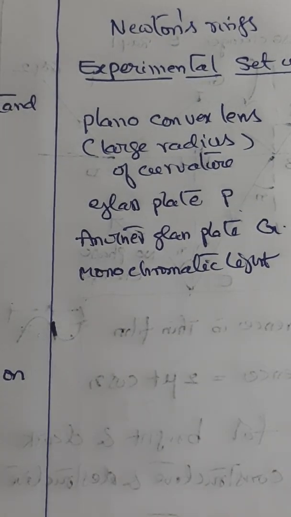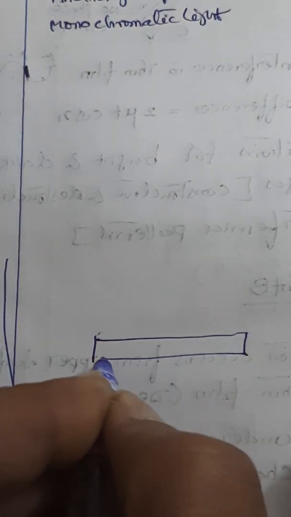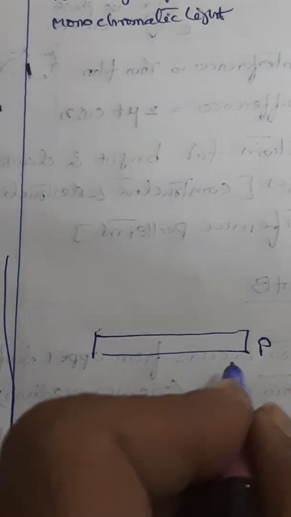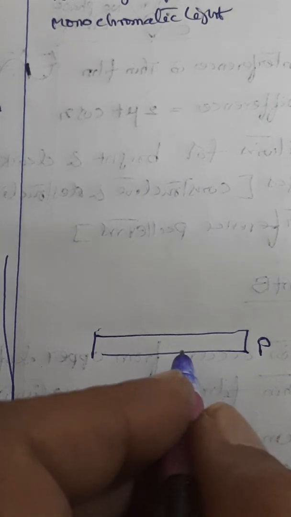So we will keep the plain glass plate like this. We call it P. P is nothing but the plain glass plate.